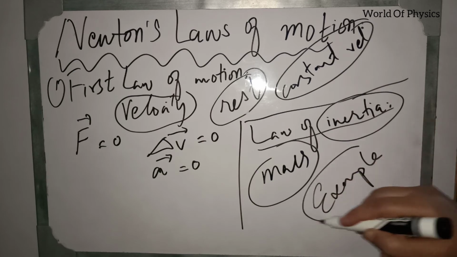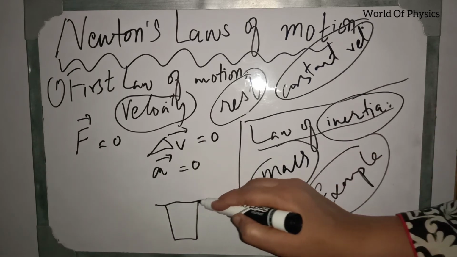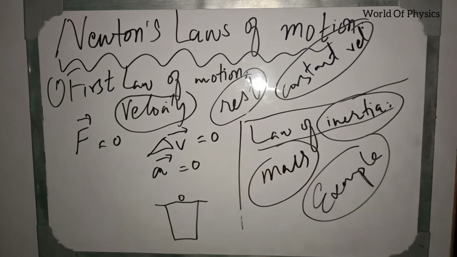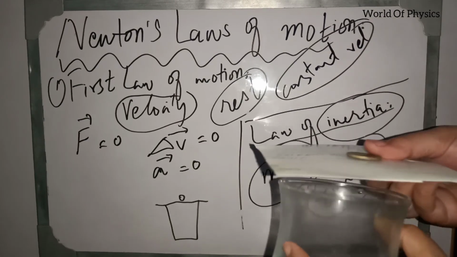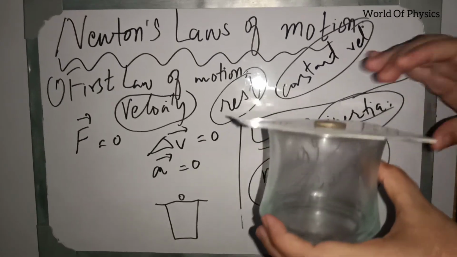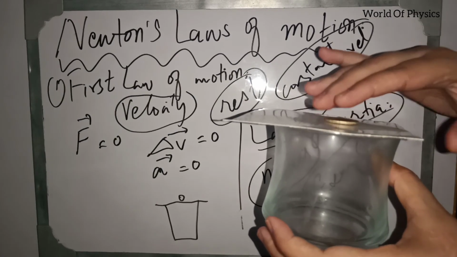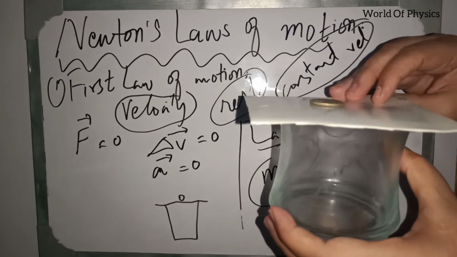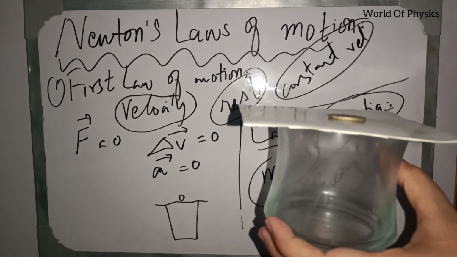For example, I will take a glass, a cardboard paper, and a coin. The coin is placed on the cardboard, and the cardboard is placed on the glass. Due to inertia, the coin wants to remain in its position when we flick the cardboard. So when we flick the cardboard, the coin should remain at the same position and fall into the glass, like this.